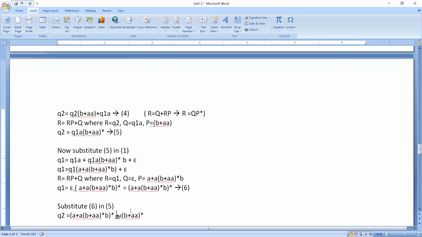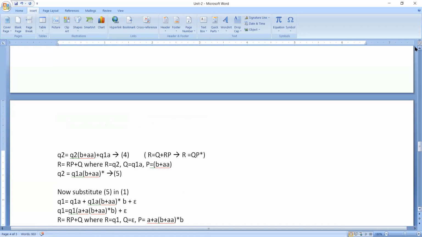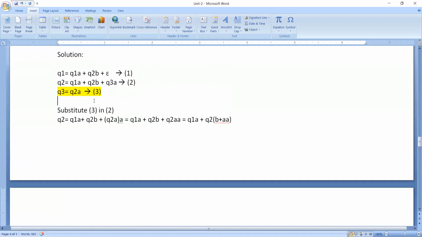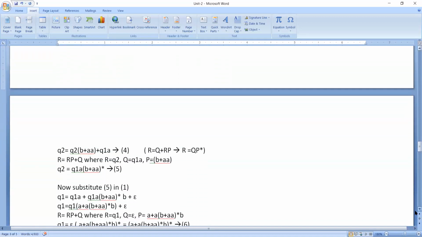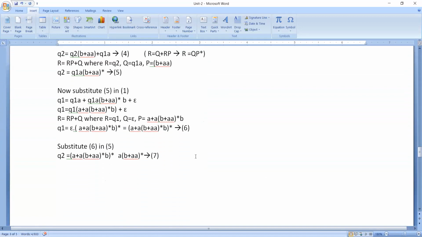So this entire thing needs to be placed. So this is going to be my one more expression called q1, which is going to be the seventh expression. Now we got q2 also. Once we got q2, then finally what we have to do now? We need to substitute in this one. Okay, q3 is equal to q2a, which is the third equation.